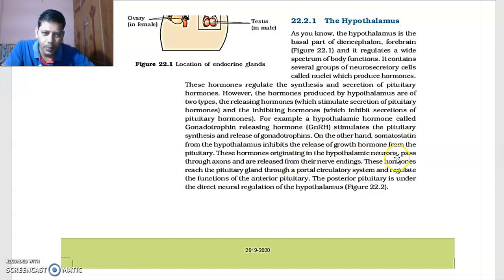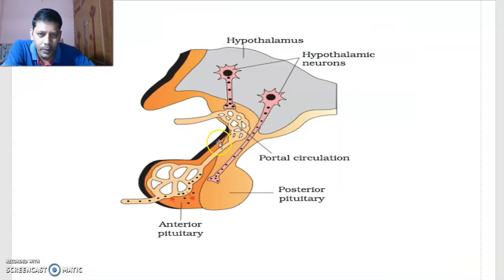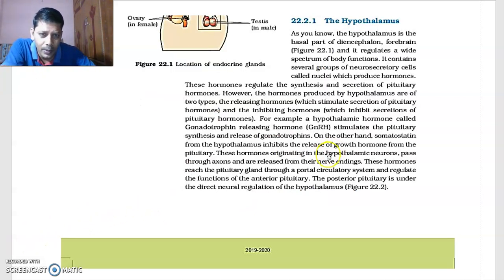Both originate in the hypothalamic neurons, pass through the axons, and are released from their nerve endings into the portal circulation. You learned in first year the different portal systems, the renal portal system and the hepatic portal system. This is the hypophyseal portal system.